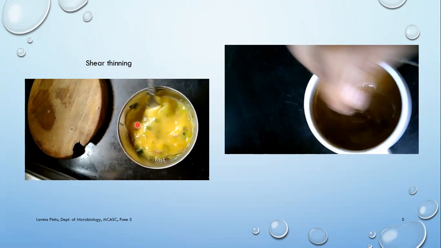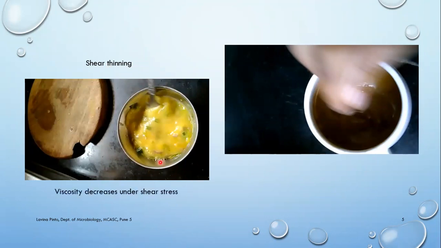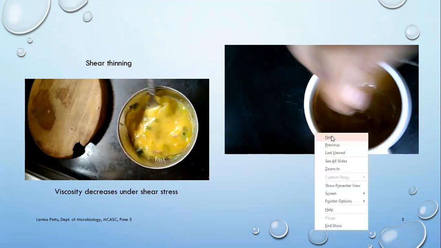Then viscosity of this particular omelette is going to decrease. That means it's going to become more fluid in nature. This is called shear thinning. So what is shear thinning? Shear thinning is when the viscosity decreases under shear stress. Now let's look at this one.